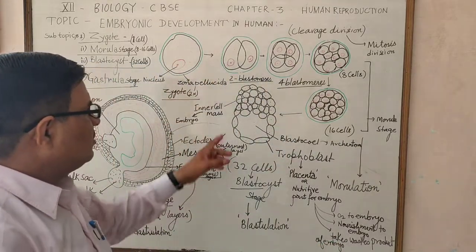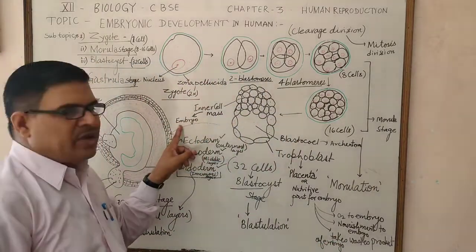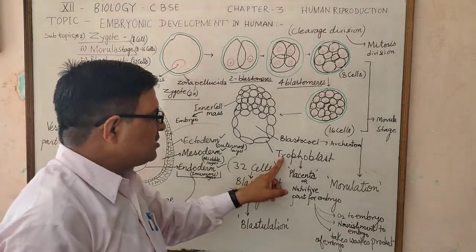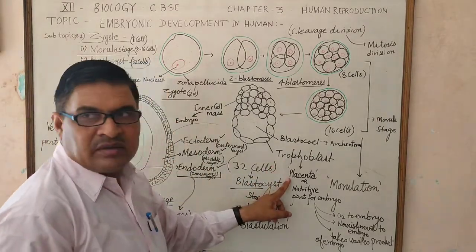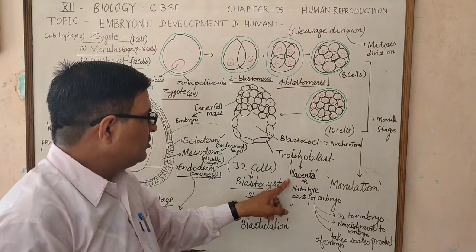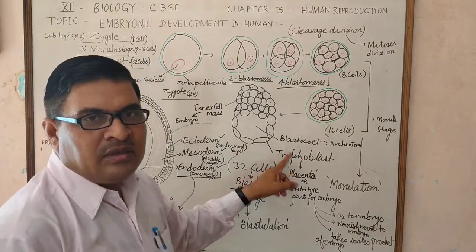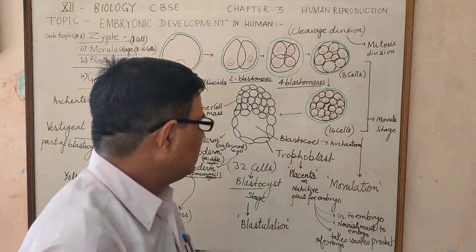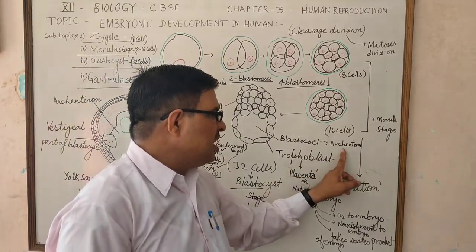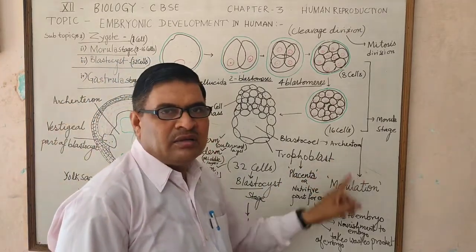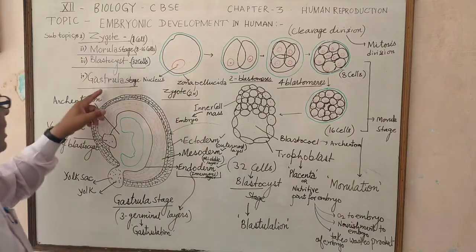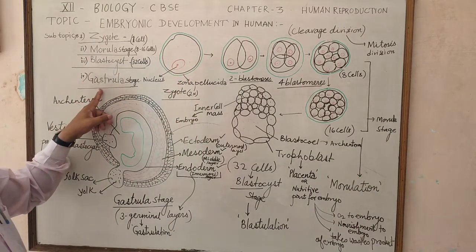In this way, the inner cell mass develops the embryo and the trophoblast develops the placenta, but between them the blastocoel is present, which in future develops in the form of the archenteron in the gastrula stage.